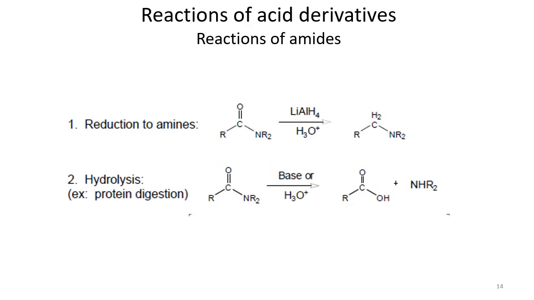For reduction we use a very strong agent, that is lithium aluminium hydride. In this way amides can be converted into amines, because the carbonyl group can be reduced to CH2 in the presence of lithium aluminium hydride.